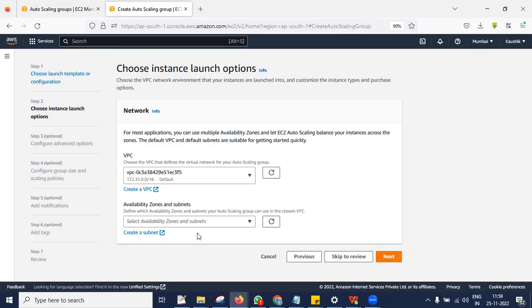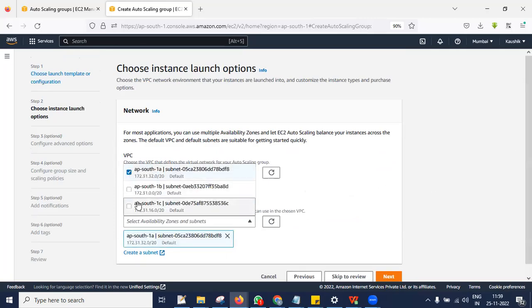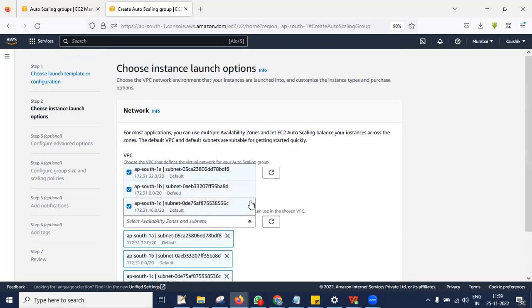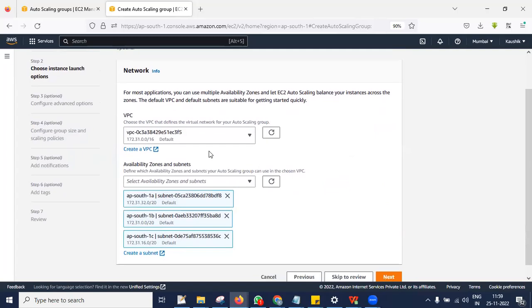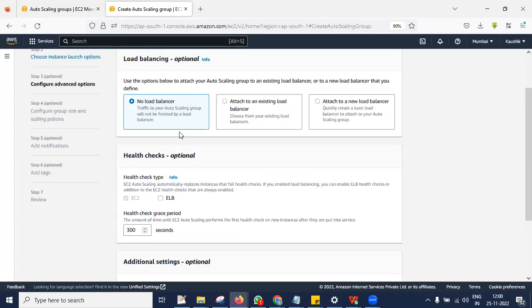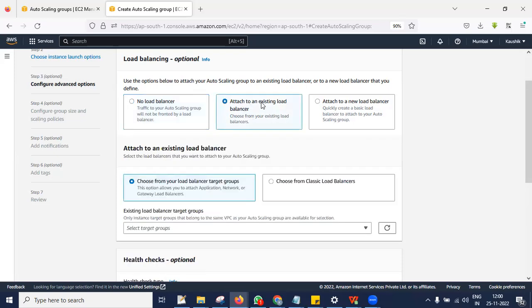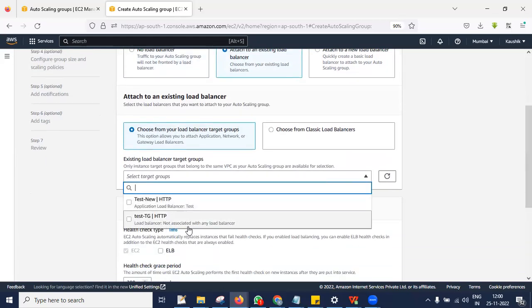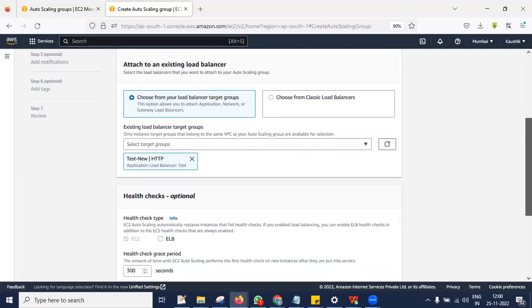So zone. Try to select all the zones for the time being. Later in networking classes, we can see in detail why everything. In the default VPC, we have selected all these zones because when any EC2 instance is created in some other zone also, it is going to support. So here you can see no load balancer, attach to an existing load balancer, attach to a new load balancer. I already have a load balancer, so attach to the existing load balancer. Choose from the drop down and you can see this one, test new. This is what we have created now, test new.